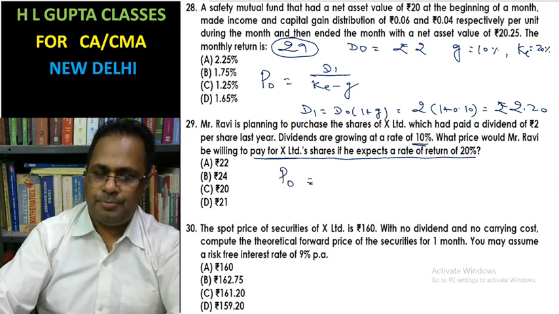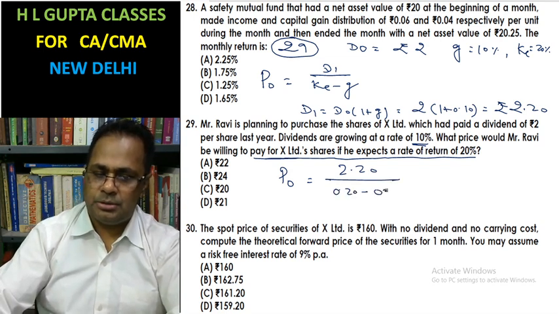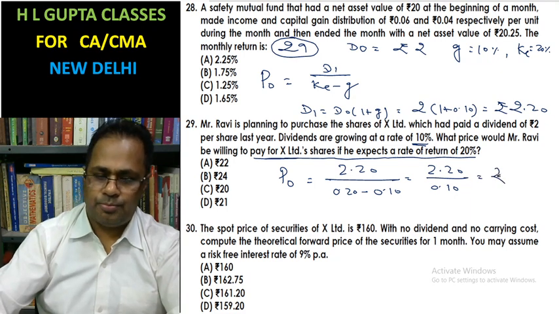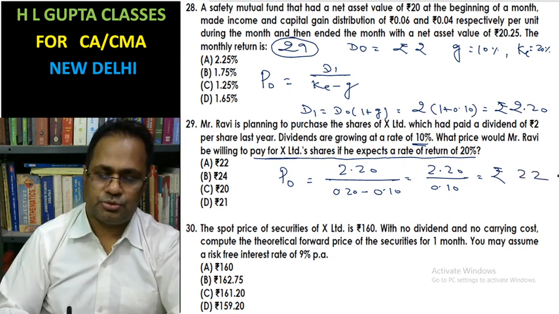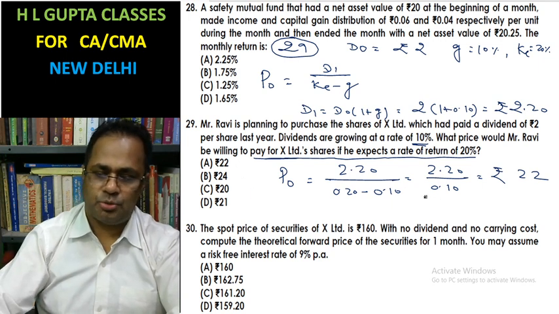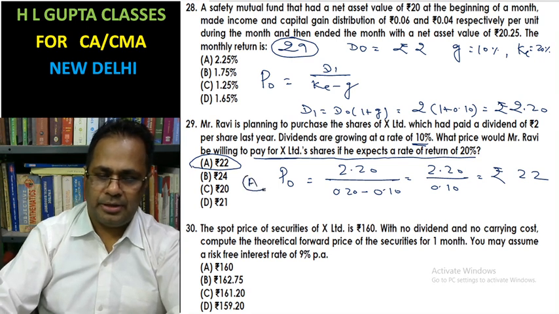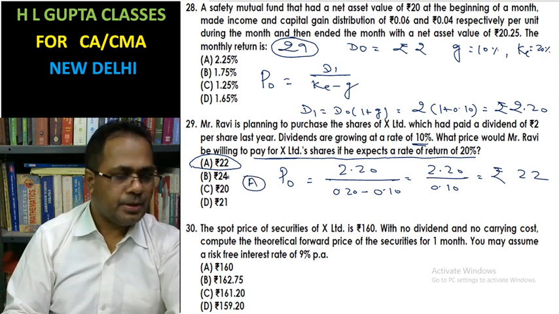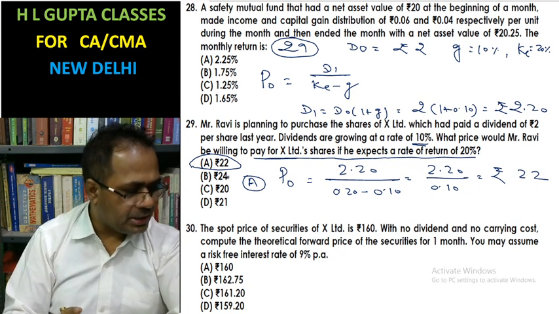Then price will be 2.20 divided by cost of equity 20% minus 0.10, that is 0.10, so rupees 22. This is your answer, rupees 22. The first part, A part, is your answer.